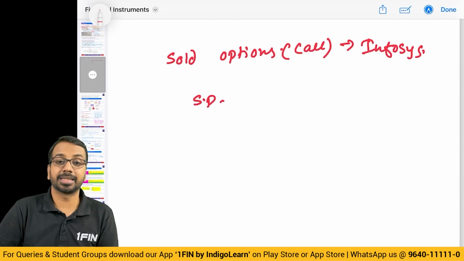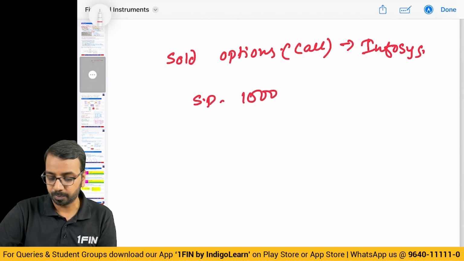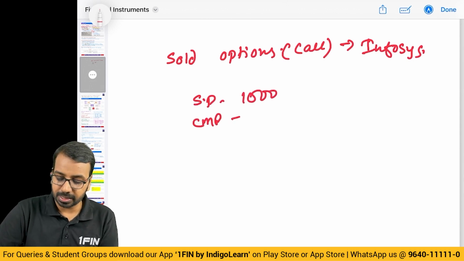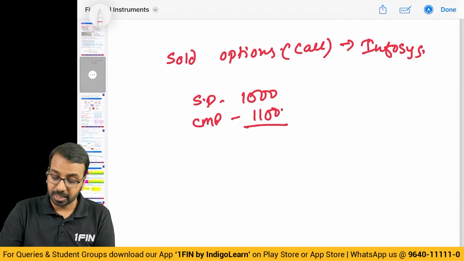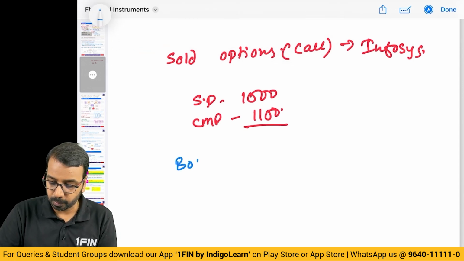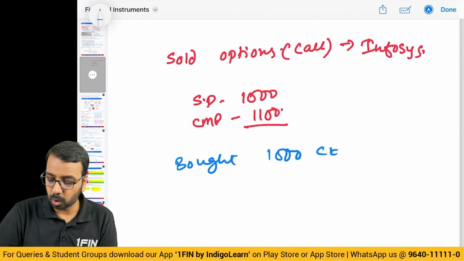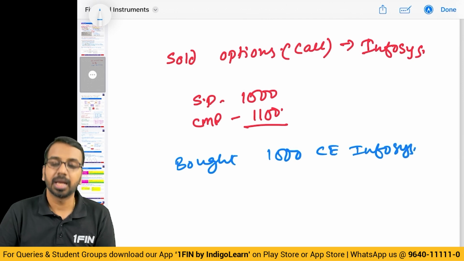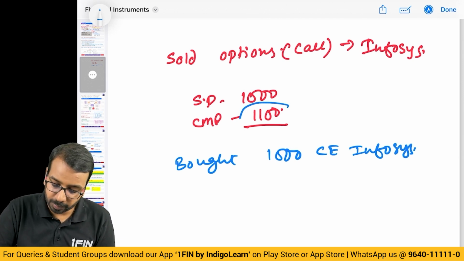Strike price or exercise price is 1000. Current market price is 1100. There is another party, your friend, who has bought this call from you. Bought 1000 call option of Infosys. Right. Now, the market price has increased to 1100.